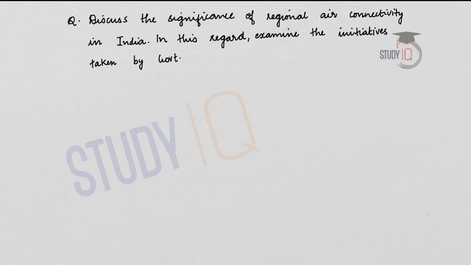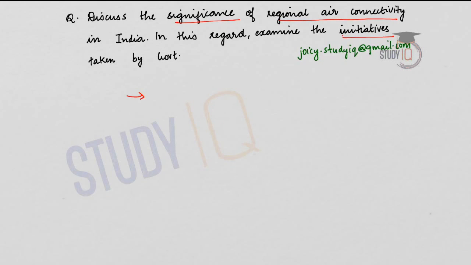Now let us discuss a UPSC Mains model question. The question is, discuss the significance of regional air connectivity in India, and in this regard examine the initiatives taken by the government. So I will give you a structure for this answer. Please try to attempt this, and you can send your copies to joyce.studyiq@gmail.com. You can start your answer by giving the significance, why regional air connectivity is important.